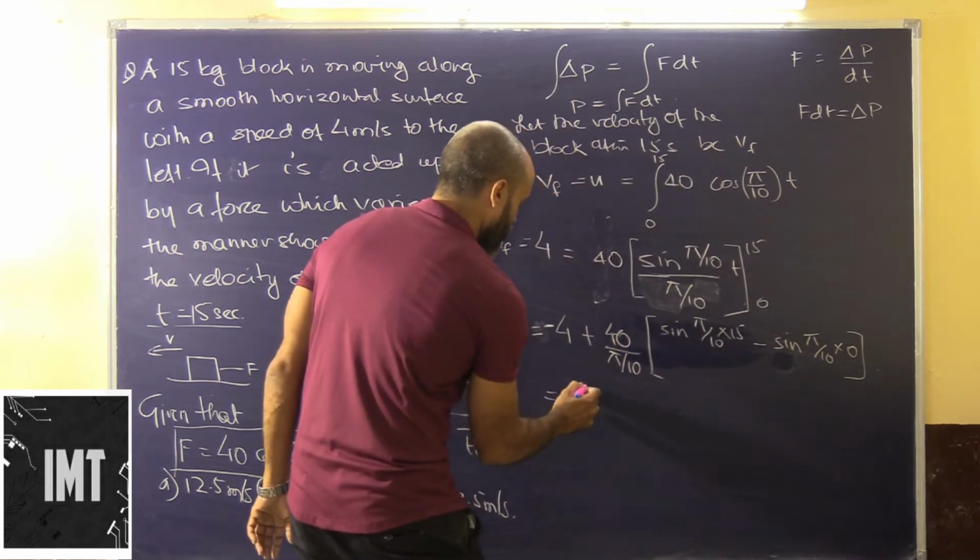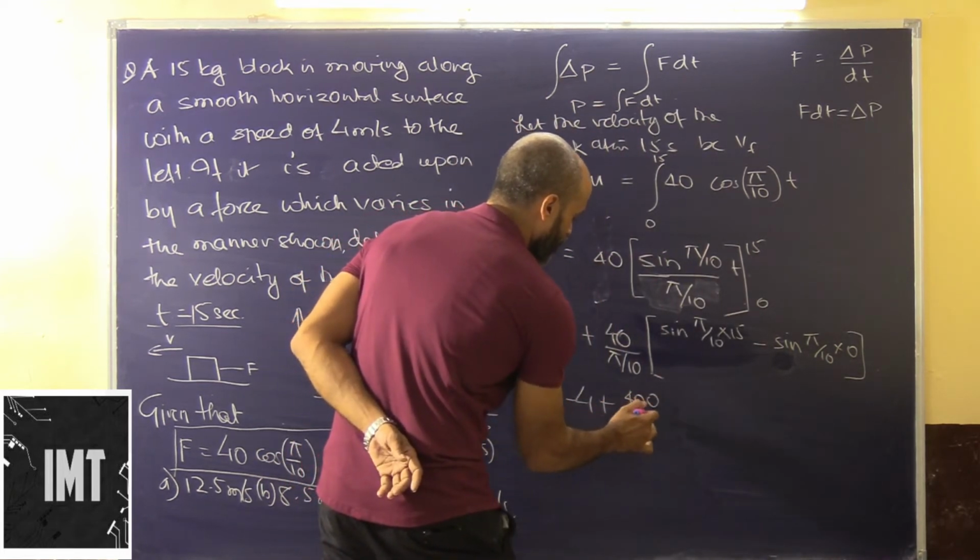So this will be minus 4 plus 400 by pi, times sin pi by 10 into 15.